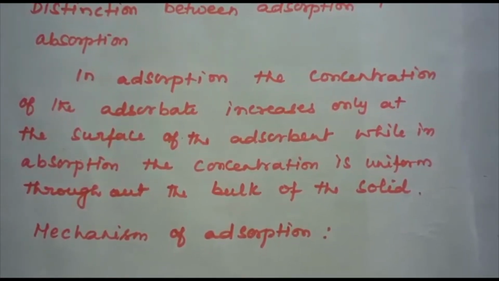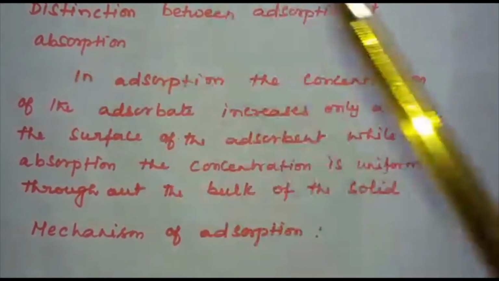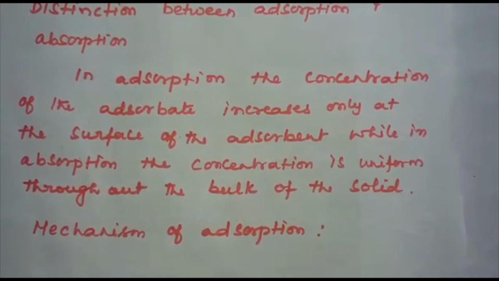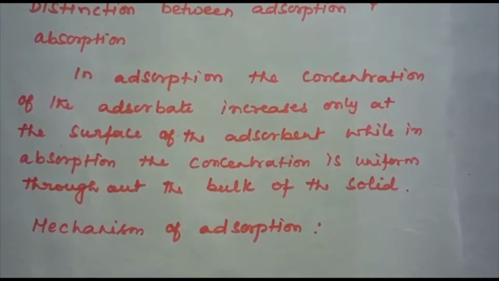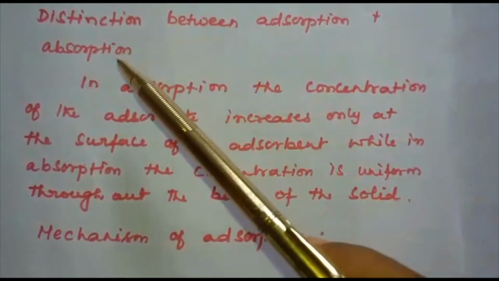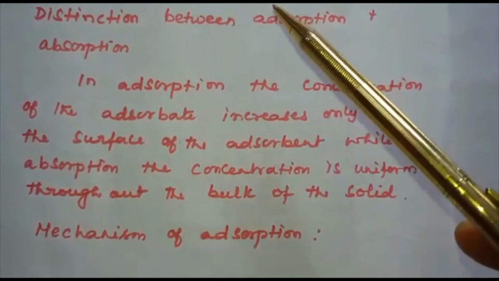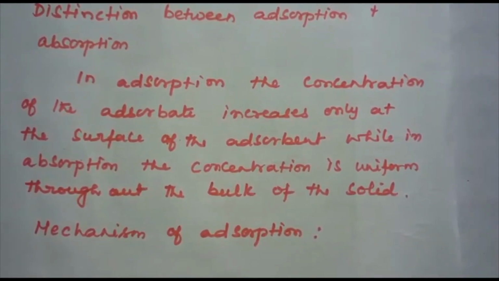In adsorption, the concentration of the adsorbate increases only at the surface of the adsorbent, while in absorption, the concentration is uniform throughout the bulk of the solid. Both adsorption as well as absorption can take place simultaneously. The term sorption is used to describe both the processes.